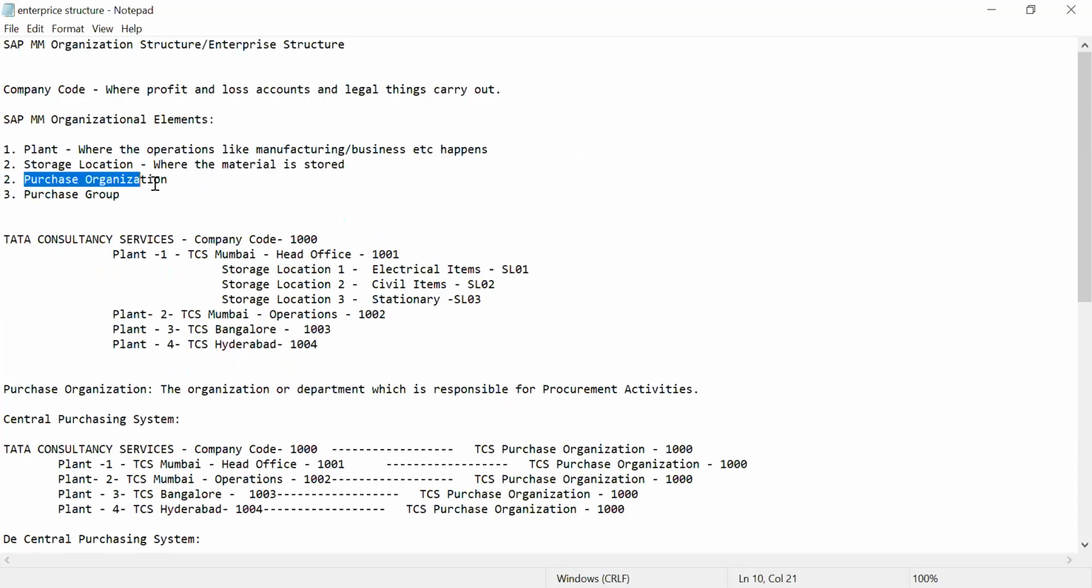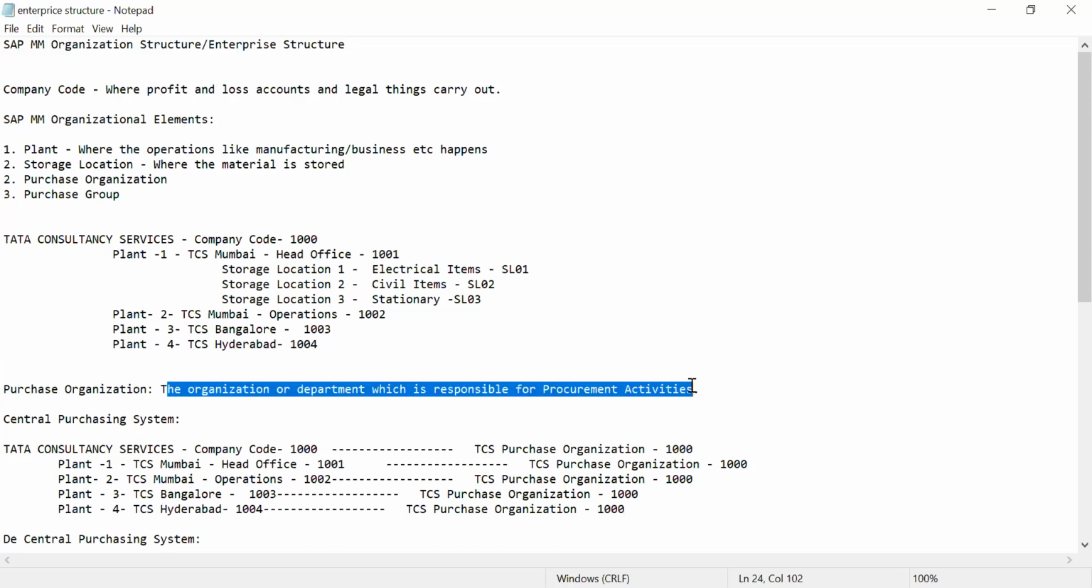Third one is purchase organization. Purchase organization means the organization or department which is responsible for procurement activities. Procurement means purchasing activities, for that particular plant or for that particular company code. Okay, in this one again tags are there. I will come to them.